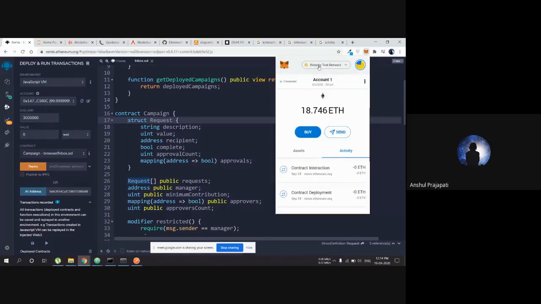What it gives us is a test network so that we can deploy our applications on a test environment and check them, because we don't want to use actual ethers or actual bitcoins to test our simple applications. So it gives us a demo of, say, duplicate bitcoins or ethers so that we can check our application. This is a Chrome extension and we can use that.